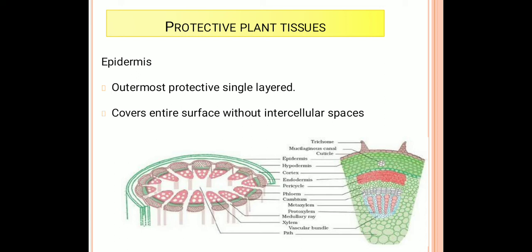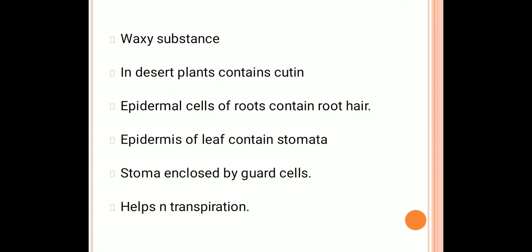The cells of the epidermis are flat and form a continuous layer without any intercellular spaces to protect the plant tissues. The outer and side walls of most epidermal cells are thicker than the inner walls. Here you can see the picture. In the plant structure, the outer layer is called the epidermis. This is a transverse section of the stem, where we can see the waxy substance distribution.